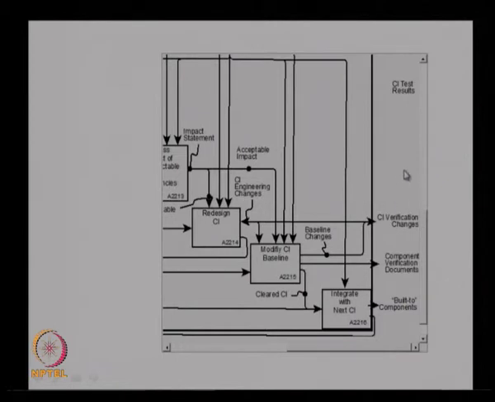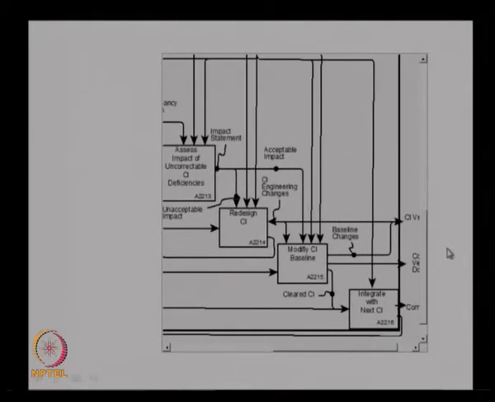These are the outputs coming from this particular stage, where the verification changes, the configuration item verification changes, will come out, and that will be used for changing the baseline of the design requirements. So, these are the stages involved in integration, component level integration.